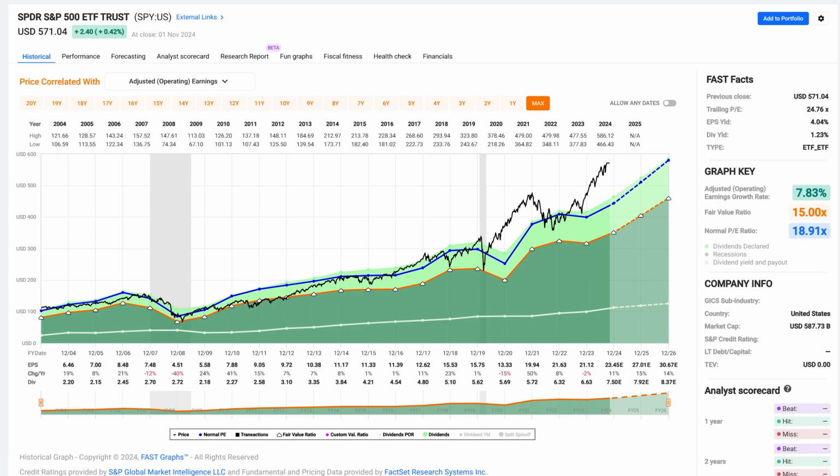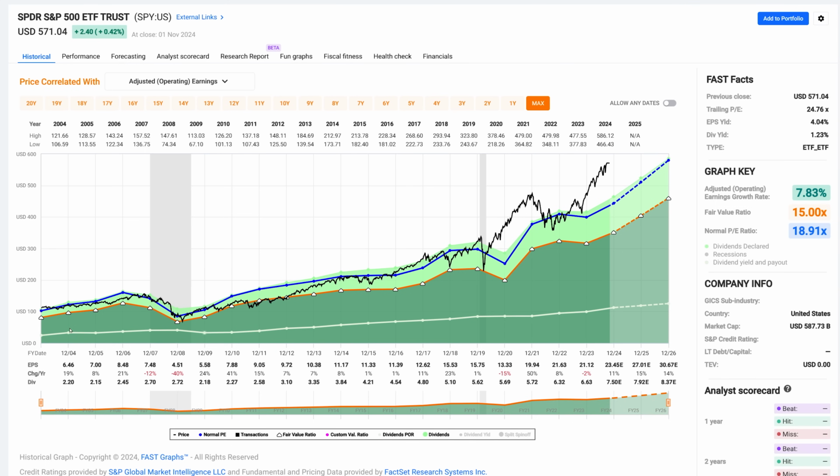But before I do, I want to go back into this idea of it's a market of stocks, not a stock market. As I explained in the last video, the blue line on this graph in this current iteration or time frame is a PE ratio of 18.91. That's a trimmed average of what the market has normally valued the SPY at. Now, that's a reference, okay, because clearly, if I'm looking at the stock price, which is the black line, being below the blue line, it's a PE ratio lower than 18.9. If I see it above the blue line, it's a PE ratio, in this case 21.38, above the line.